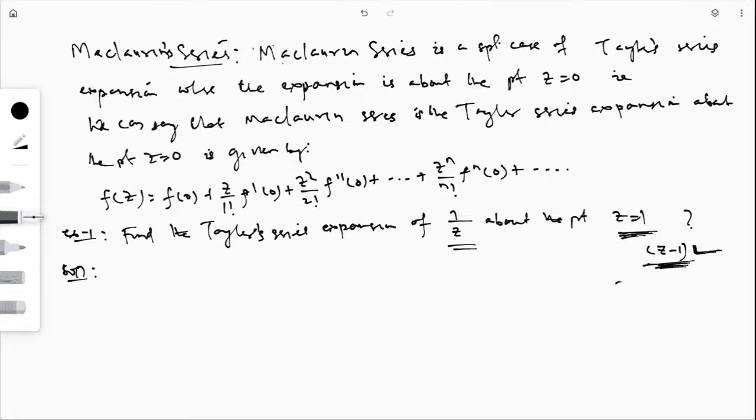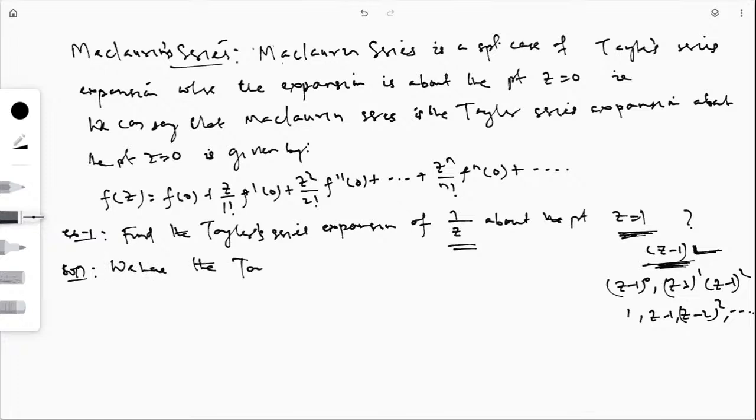Like z minus 1 to the power 0, z minus 1 to the power 1, z minus 1 to the power 2. z minus 1 to the power 0 is 1, so 1, z minus 1, z minus 1 whole square. This type of powers will come. Okay, so now we can write what our Taylor series expansion is.